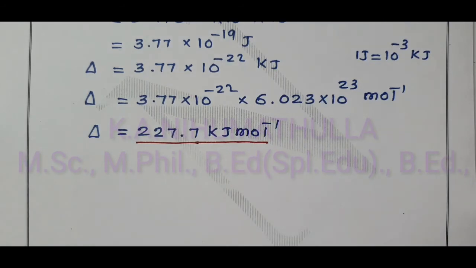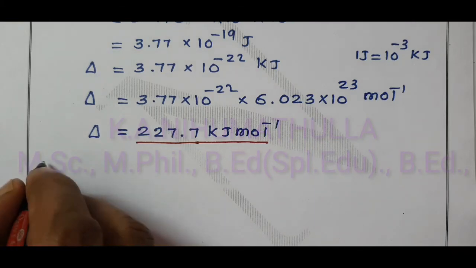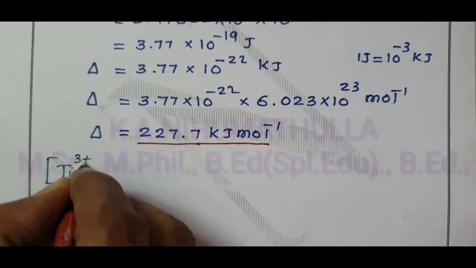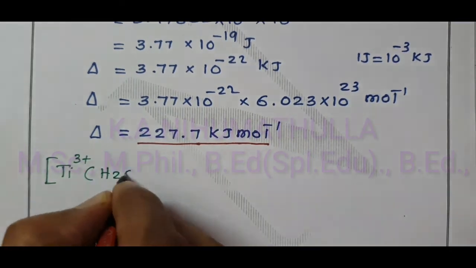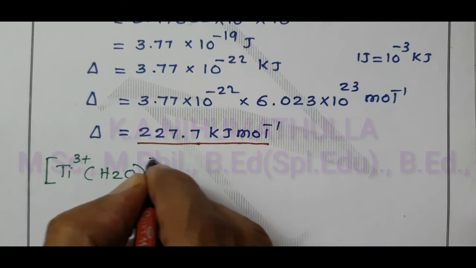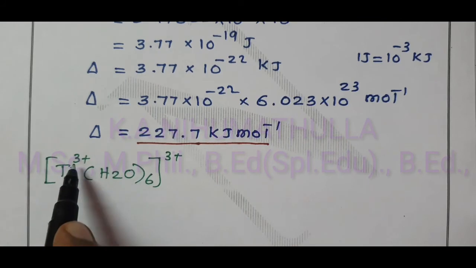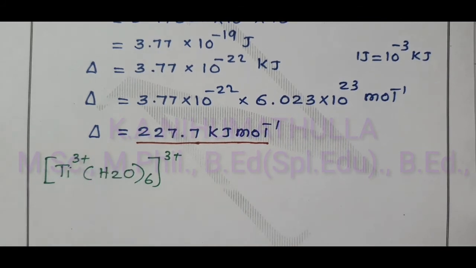One more complex for which we are going to calculate the crystal field splitting: Ti3 plus neutral complex, aqua 6 times, here 3 plus. Aqua is a neutral ligand, charge equal to 0, 6 into 0 equal to 0, 3 plus 0 equal to 3 plus.